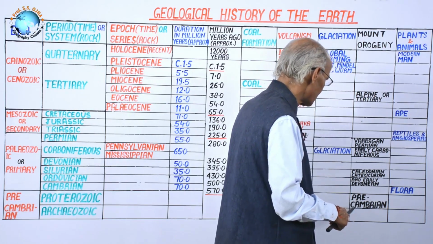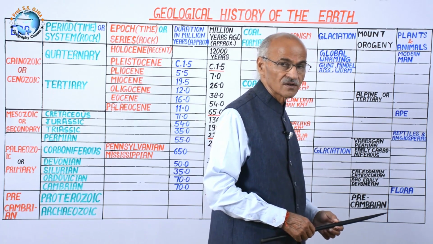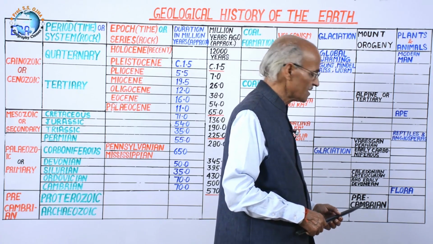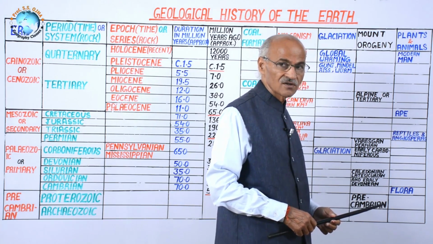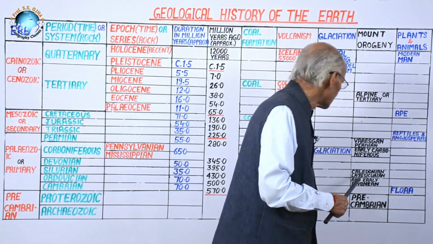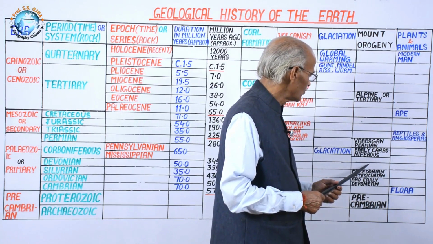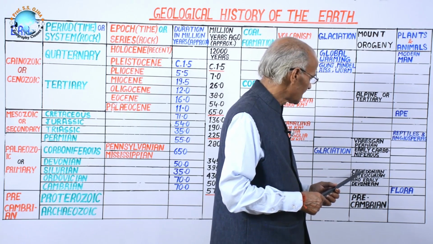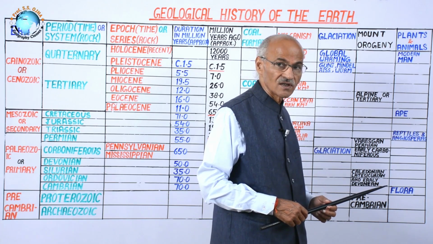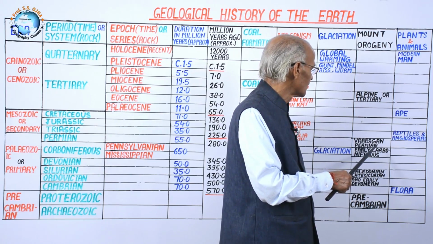Then, here this was a Precambrian mountain, means before the cooling of the earth. As earth was cooling, there was shrinking. Due to shrinking, some part rose up. That was called Precambrian mountain. Then here, this is Caledonian mountain. Caledonia is a mountain in UK. And when that Caledonian mountain originated, at the same time, a number of mountains on the earth came into existence. This is the second phase of mountain orogeny.